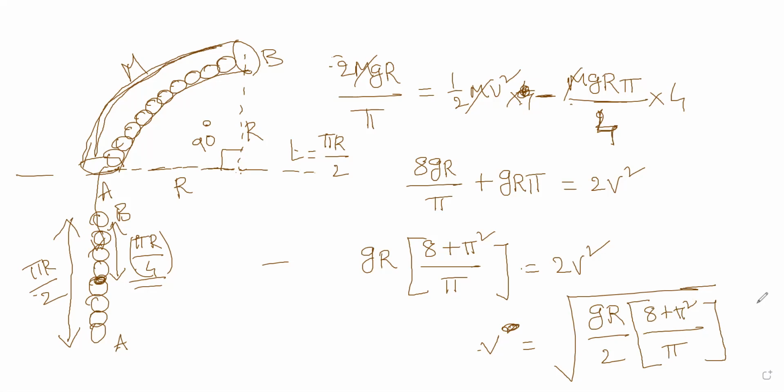That's really fantastic. So that's how you get it. Or you can see this kind of answer: v is equal to the square root of gr by 2 pi into 8 plus pi square, meter second inverse. This is how you see the answers.